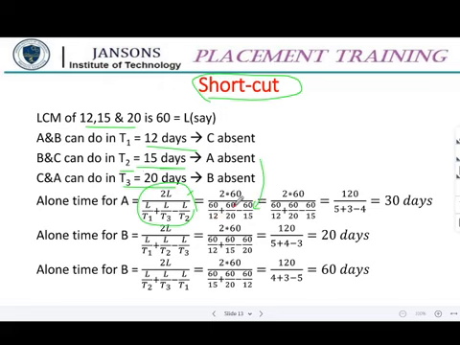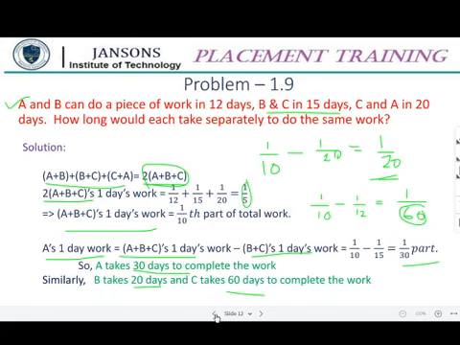So 60 by 12 plus 60 by 20 minus 60 by 15. We know it is 5 plus 3 minus 4, so the calculation is easy here. It is 120 divided by 4, so it is 30 days. So straight away we get the alone time. But my dear friends, please remember, we should get these kinds of 2 into (A plus B plus C) forms. The same thing, whatever we did, is the same.